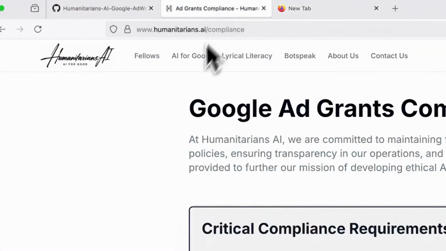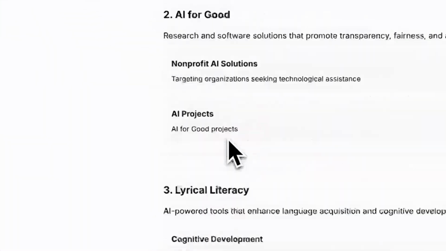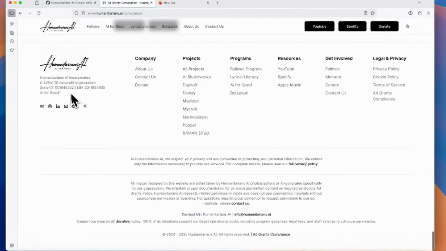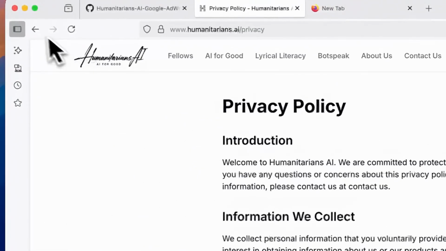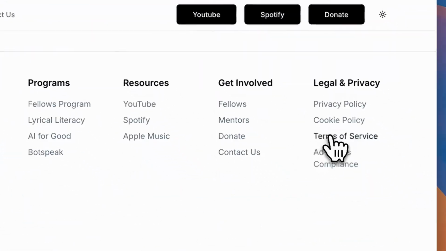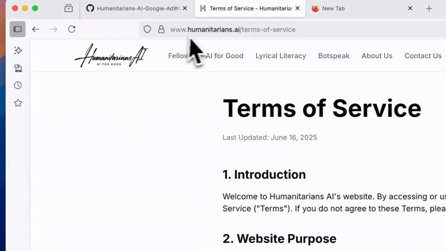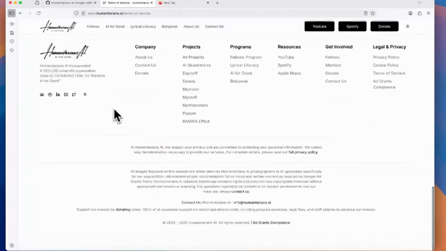On our Humanitarians website here, in our footer, we have just details, who we are. If somebody wants to look us up, they can use these numbers. Just put them into standard tools to look up that EIN, to see whether they're a legit nonprofit. We have our privacy policy. We have our cookie policy, our terms of service, our ad grants compliance.